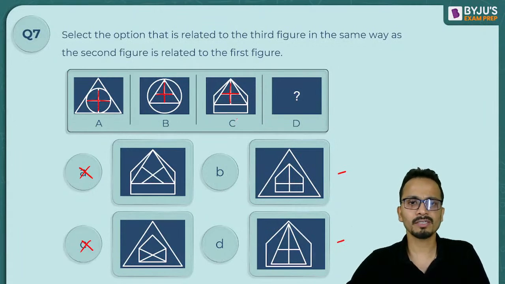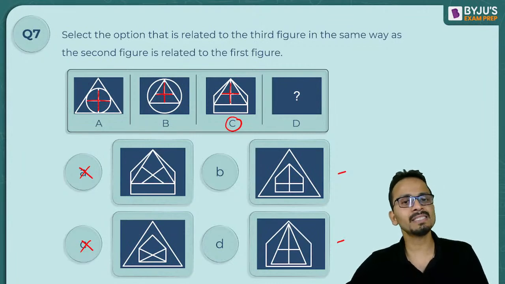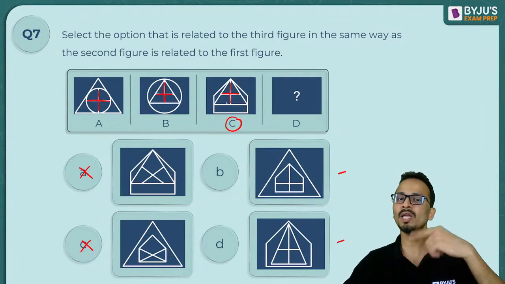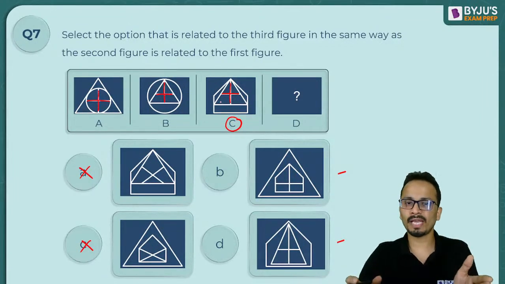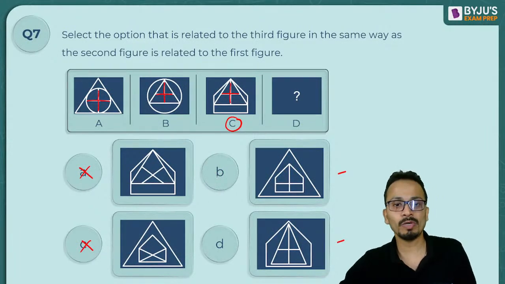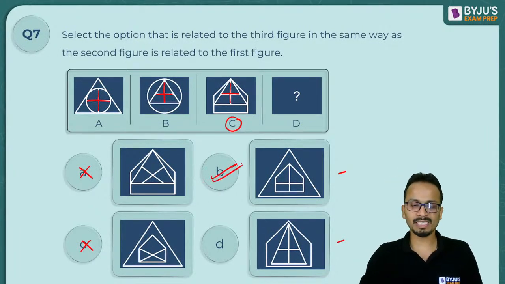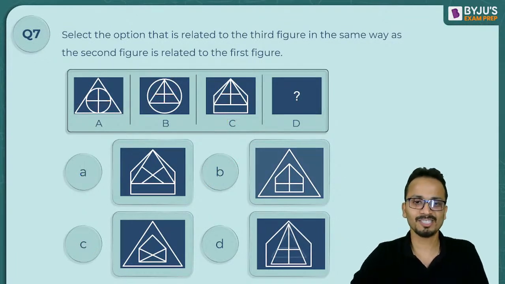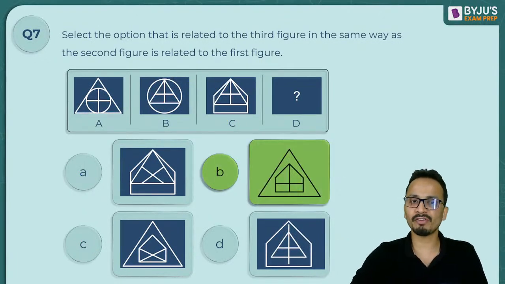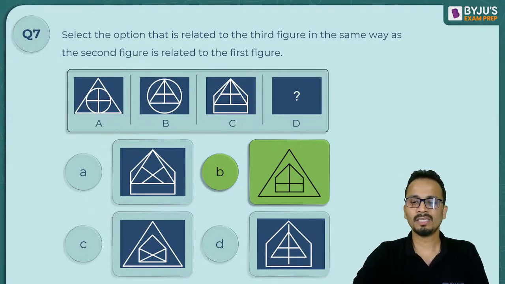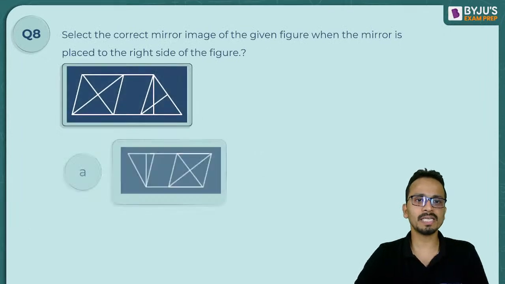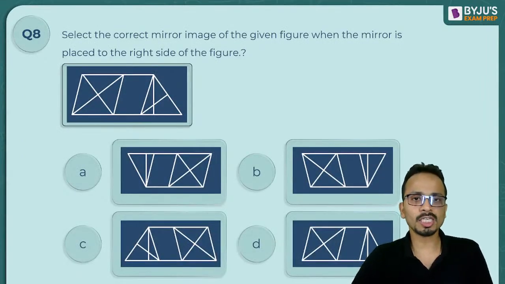Now in question figure C, the outermost figure was a pentagon, and inside the pentagon I have a triangle. So triangle will come outside and pentagon will go inside. So the outside figure should be a triangle and inside there should be a pentagon, which is happening in option B. Yes, option B is the correct answer. All right. So most of you have given option B as the correct answer. Not most of you, all of you have given this as the correct answer. Wonderful, lovely. Next question on visual reasoning. Not a difficult one.